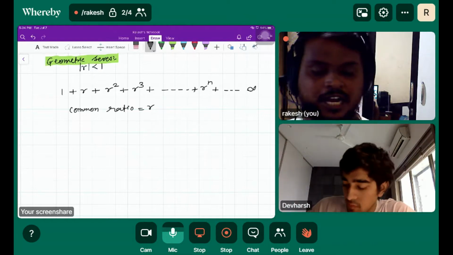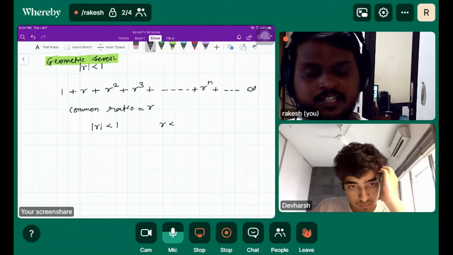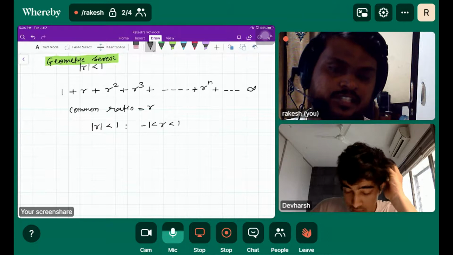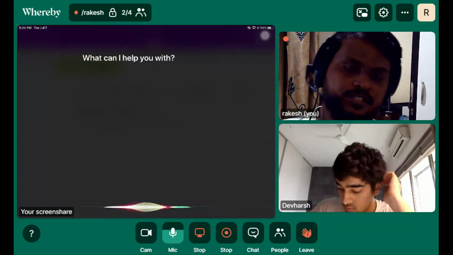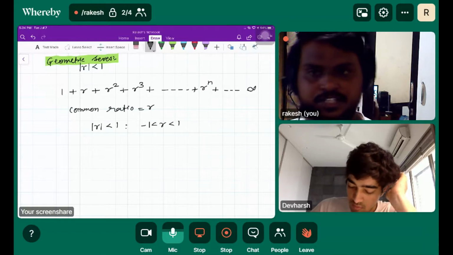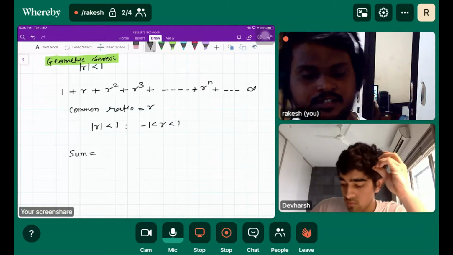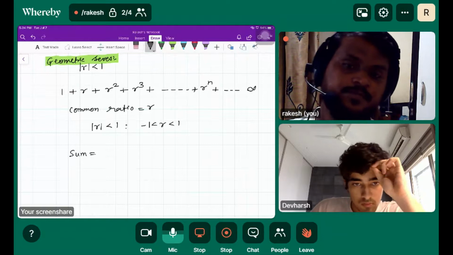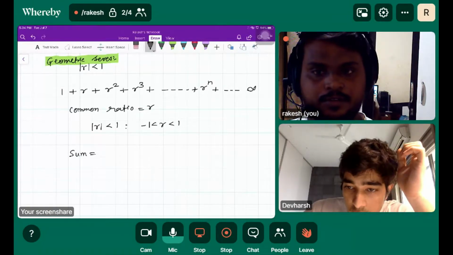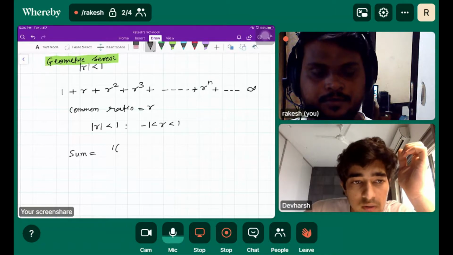And suppose mod r is less than 1, or r is less than 1 and greater than minus 1, then this series is said to converge. This series converges because what is the sum of this series? The sum of this series is a upon 1 minus r. So 1 upon 1 minus r.